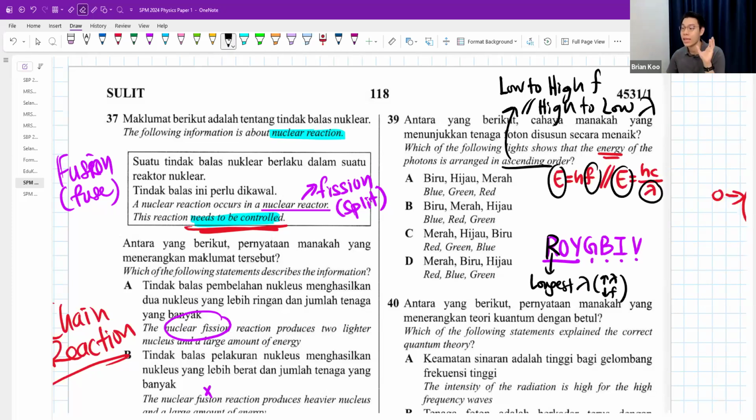So I want ascending order, meaning I want to start with red or orange or yellow, one of the front ones. So this is red. Red won't be in the middle. Red and then green and then blue. Okay, red, green, blue, that is in order. Or red, blue, green, cannot. This one cannot be reversed. So answer C.